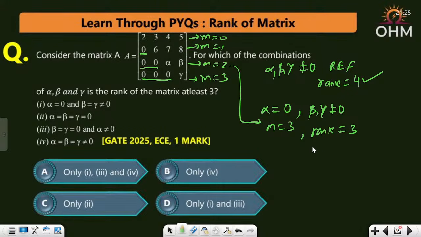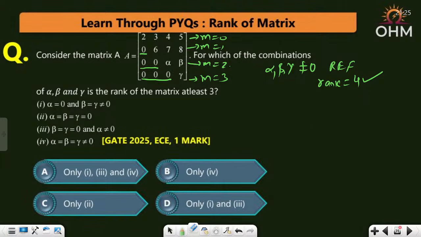Okay, 3 non-zero rows. Or rather, we'll discuss more about this. Forget this. If I at least take the reverse: if alpha not equal to 0, then whether gamma is 0 or non-zero. Alpha not equal to 0, then what about beta? It does not matter. You will have only 2 starting zeros here. If alpha is non-zero, 2 starting zeros here, and gamma may be 0, may not be 0.